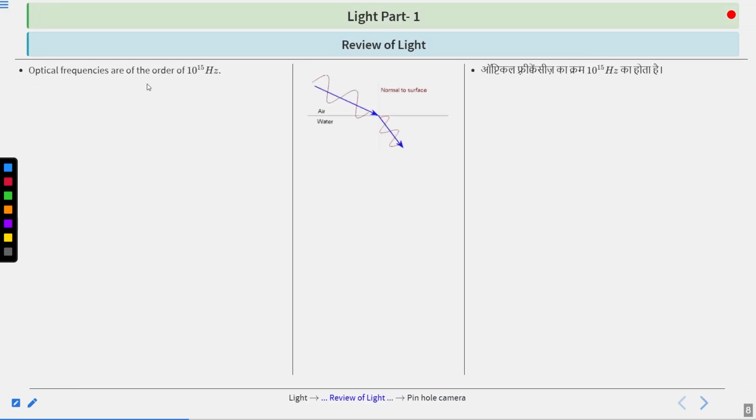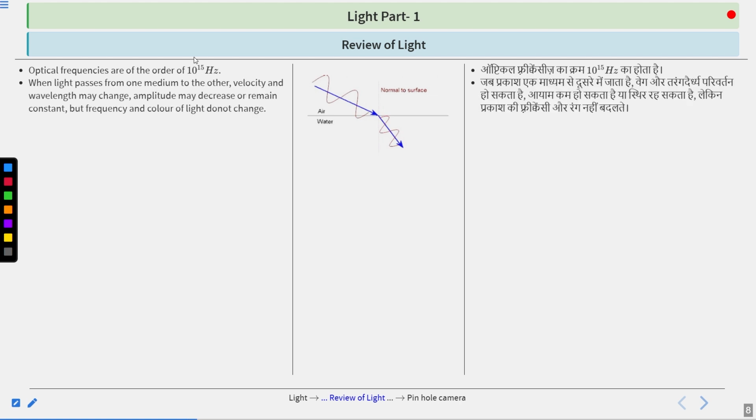Optical frequencies are of the order of 10^15 Hz. When light passes from one medium to another, velocity and wavelength may change. Amplitude may decrease or remain constant, but frequency and color of light do not change. This is important. Suppose light is moving from one medium to another. Here you can see air, a gaseous medium, and water, a liquid medium. So here the light is coming from here and then going here.